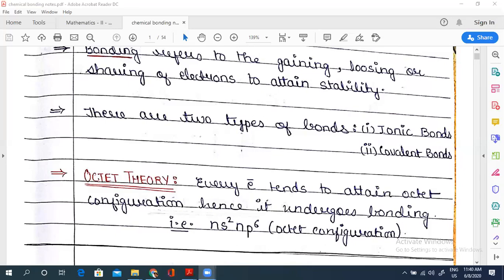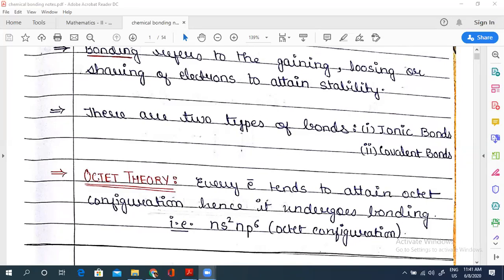So in order to have all the books to study, the first person will have a tendency to borrow a book from the second person, and the second person will give his book to the first person. In the same way, there's something called the octet rule.